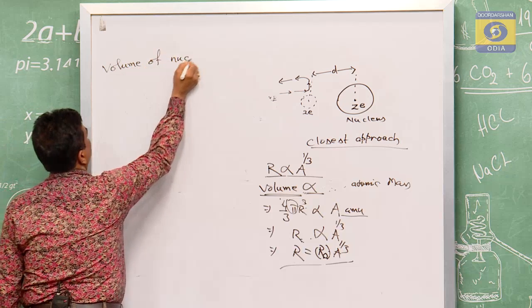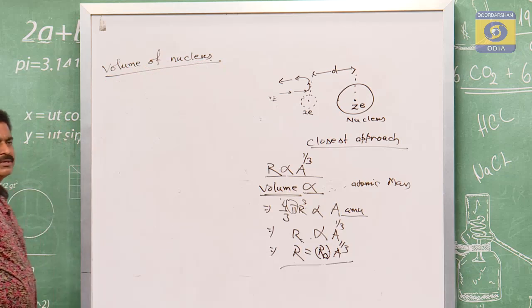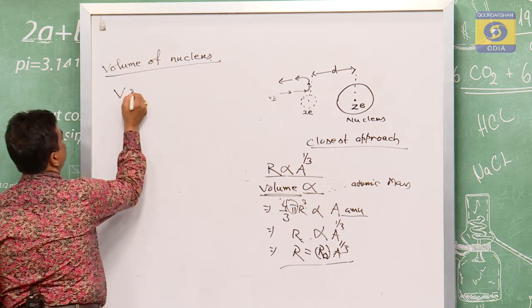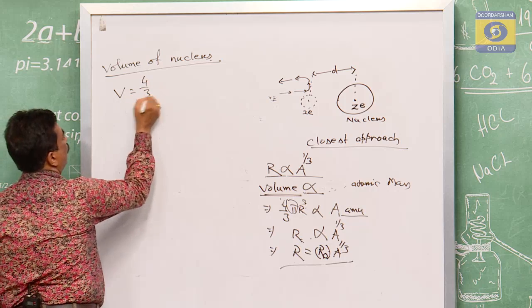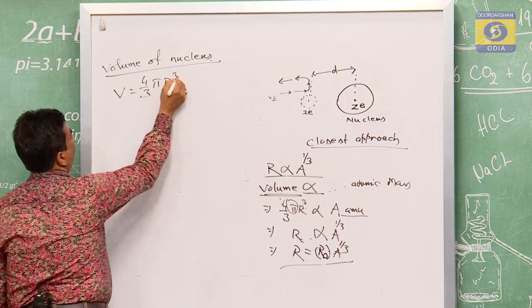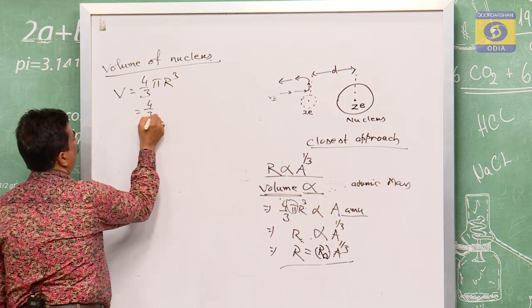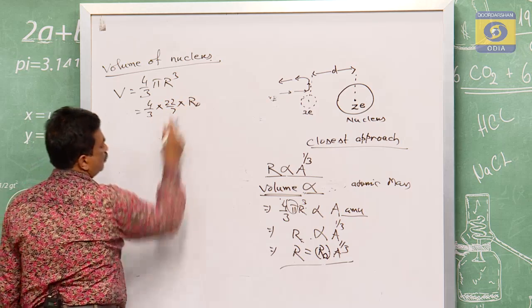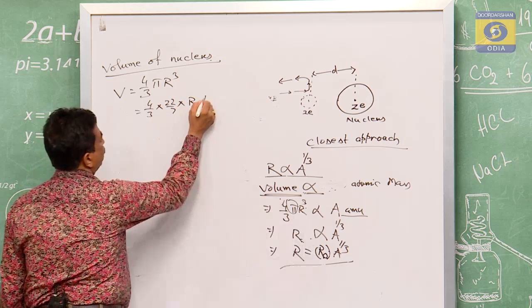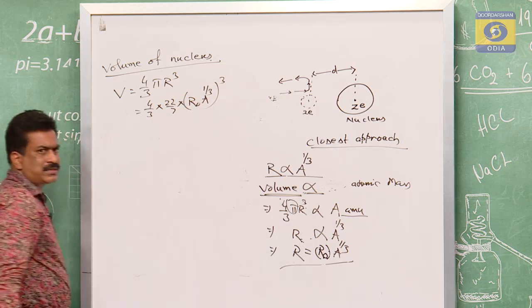Volume of the nucleus: V is equal to 4 by 3 pi R cubed, and that is equal to 4 by 3 pi times R0 A to the power of 1 by 3, cubed.